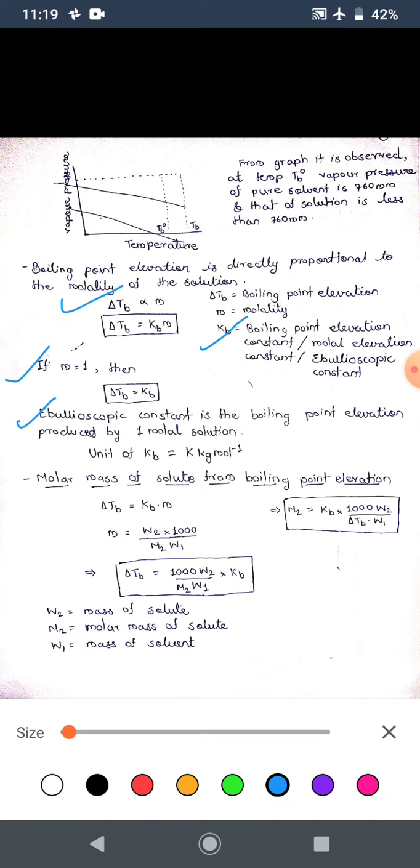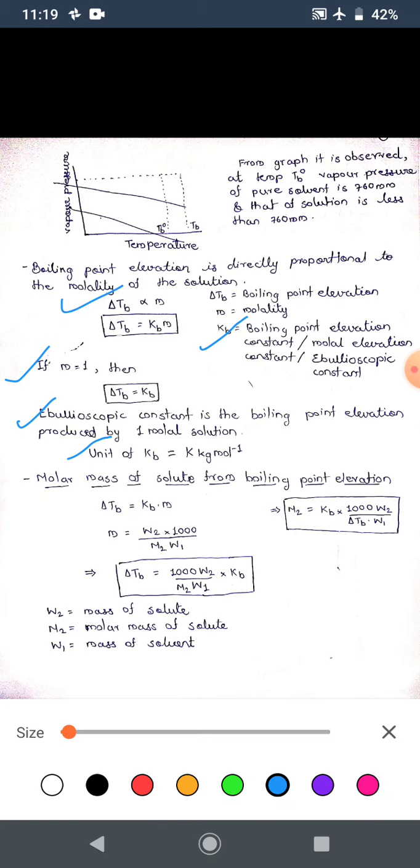So when the concentration of the solution is 1 molal, the boiling point elevation is equal to the ebullioscopic constant, and the unit of the ebullioscopic constant Kb is Kelvin kg per mole.